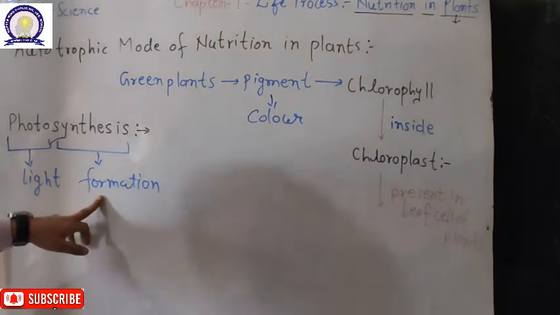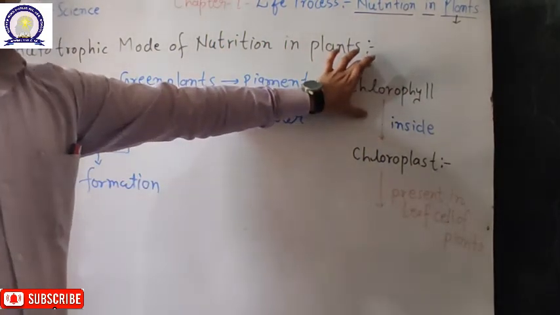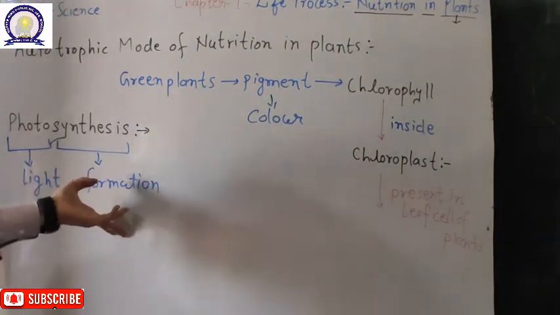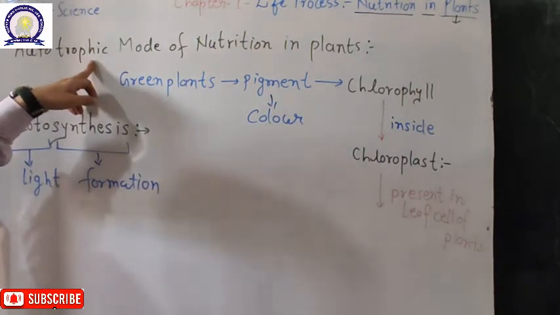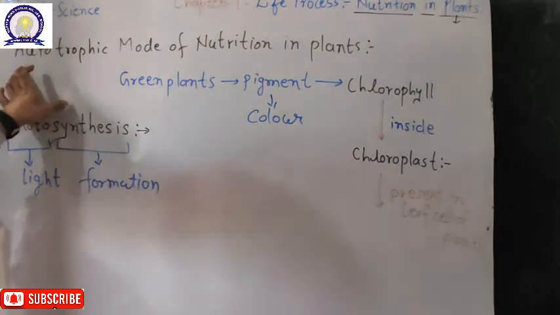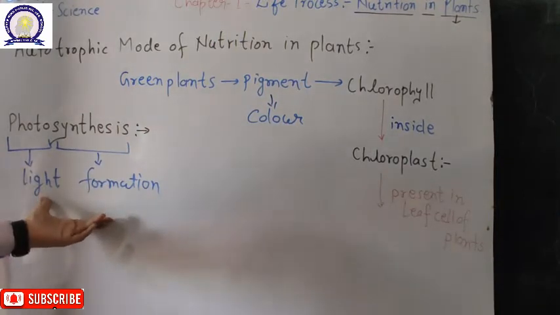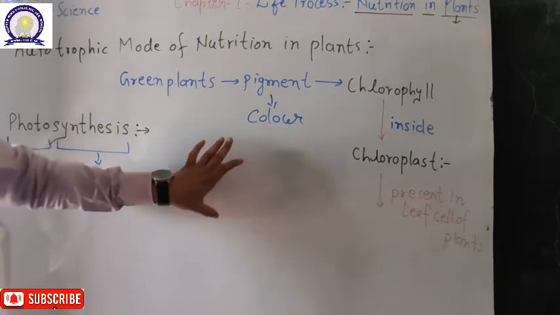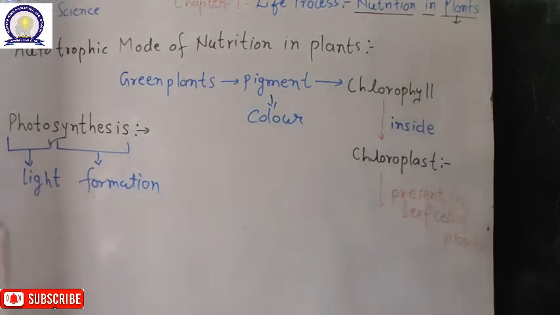So in photosynthesis, plants in the presence of light and the pigment called chlorophyll trap the energy of the sunlight and make their own food. That's why it is called autotrophic nutrition, because they don't depend on other organisms, they make their own food. That's why green plants are known as autotrophs, and the process by which they produce their own food is called photosynthesis. Further, we will discuss in detail what photosynthesis is and how the plant can perform it.